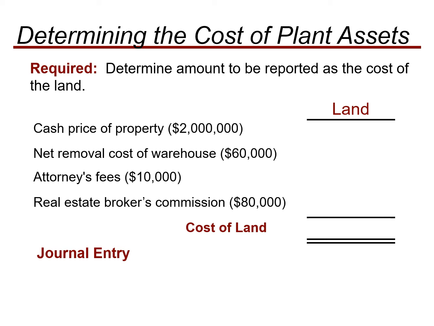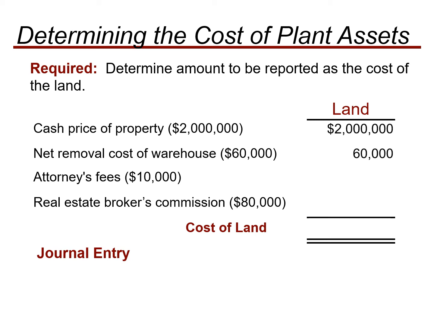construction. Then attorney fees, which helped us to buy that land and transfer the title, are also included. And the last thing is the real estate broker's commission, so we have to pay him this commission, which is also included in the cost of your land. So first of all, the price of your property is 2 million.